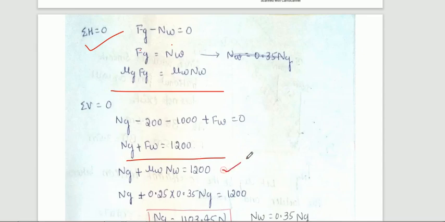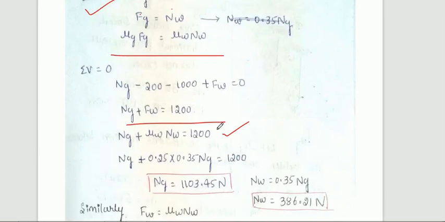This is the equation we get by summation of vertical force equal to 0. So now you need to substitute only one term: either substitute Nw in terms of Ng, or Ng in terms of Nw.